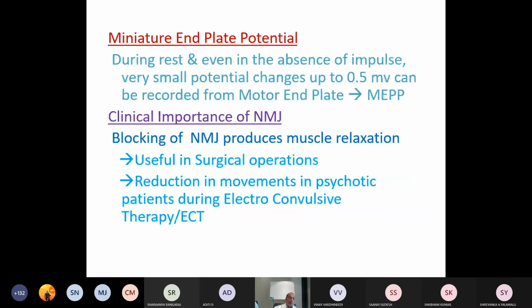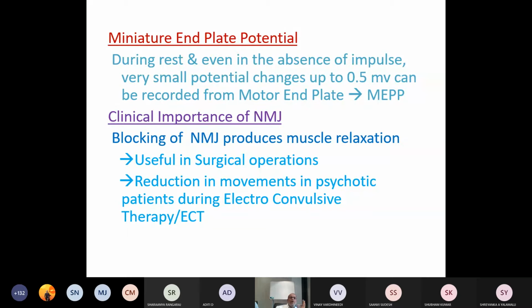Then, miniature end plate potential. What is miniature end plate potential? It is the one which is present during rest also. During rest, even in the absence of an impulse, very small potential changes of up to 0.5 millivolt can be recorded from the motor end plate, which is called the miniature end plate potential.